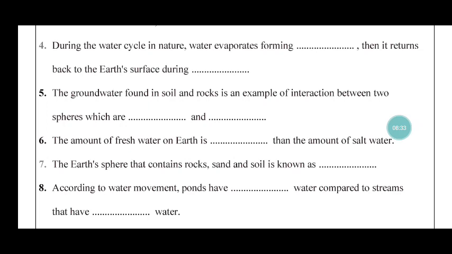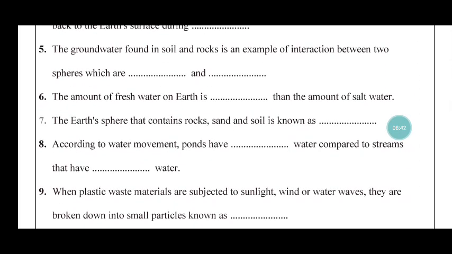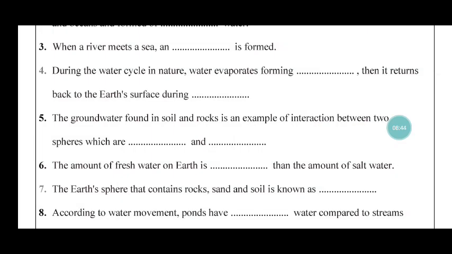Then it returns back to the Earth's surface during condensation, or during rains. So number 3, when a river meets a sea, an estuary is formed. And number 4, during the water cycle in nature, water evaporates, forming clouds. Then it returns back to the Earth's surface during rains.